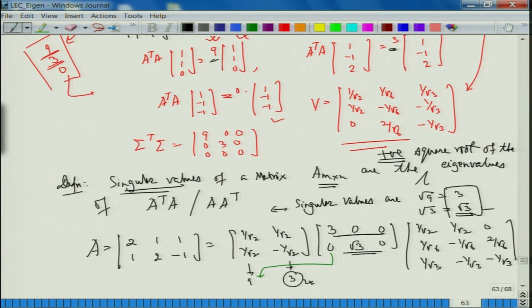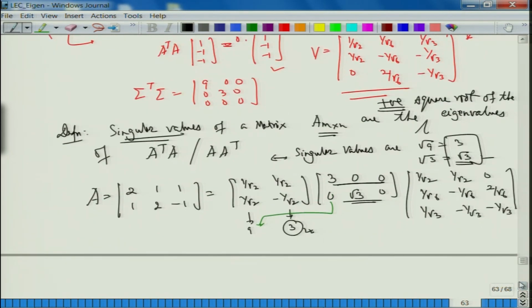Is that okay? So I have computed for you the matrix U. This is your U, this is your sigma, and this is your V transpose. Look at V and V transpose, this is what I have. Is that okay? So you need to understand this and understand them in a very nice way, in the sense that when we do actual computations, I have the matrix A of size m cross n.